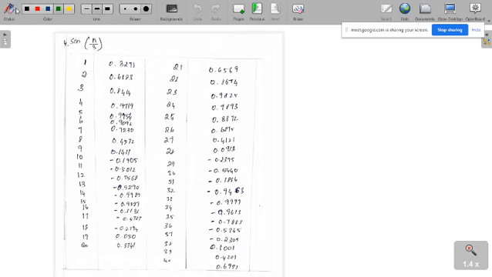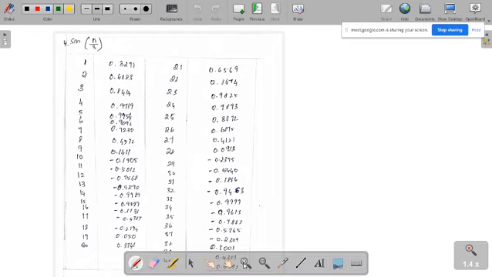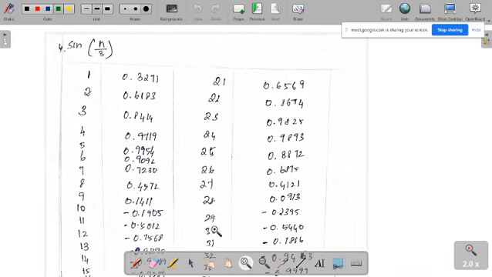Now, if you concentrate here, this signal is sine of n by, what is that value? N by 8? Is it n by 8 or n by 3? N by 3, sir. So sine n by 3. Now whether this signal is periodic or not, we can verify from here.